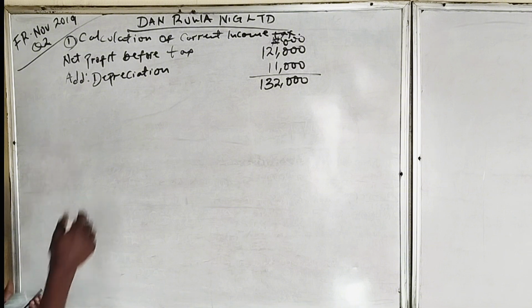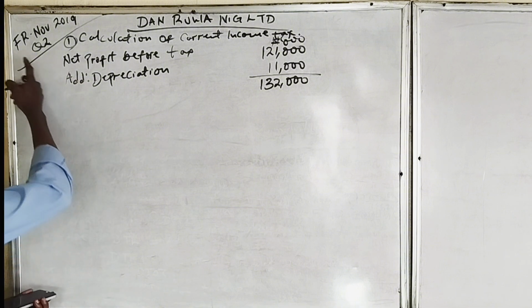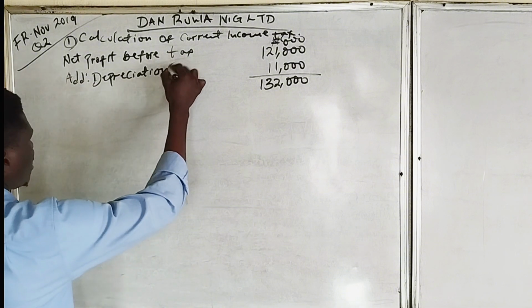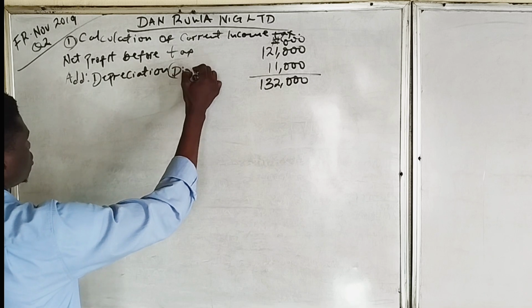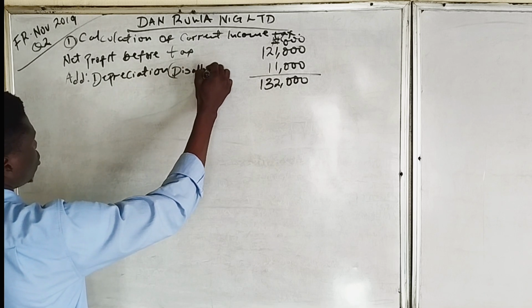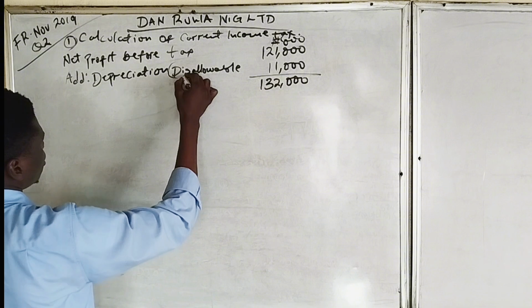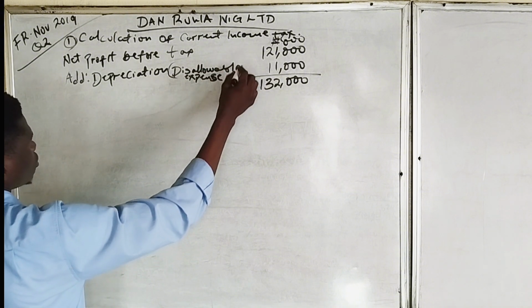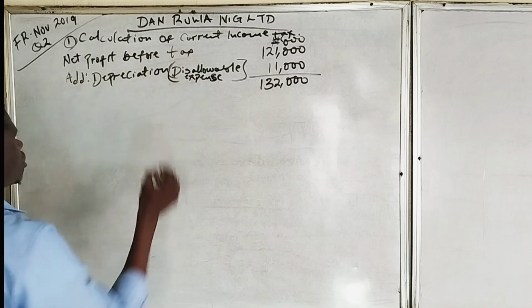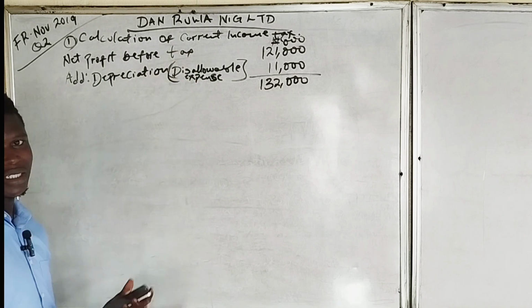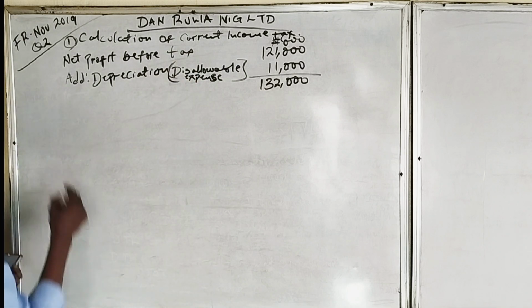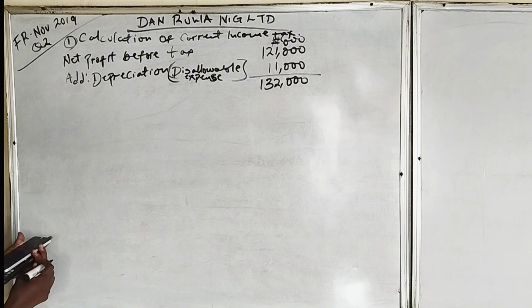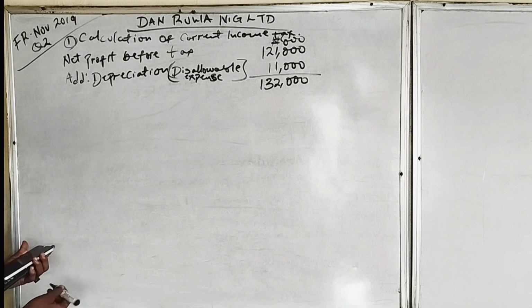So that is, we have added back the non-allowable deduction. This is disallowable expense. So it is not allowed as an expense. That is why we're adding it back. Then they mentioned in the additional information that the Federal Inland Revenue Service granted the company a capital allowance on its non-current assets, which amounted to 15 million.